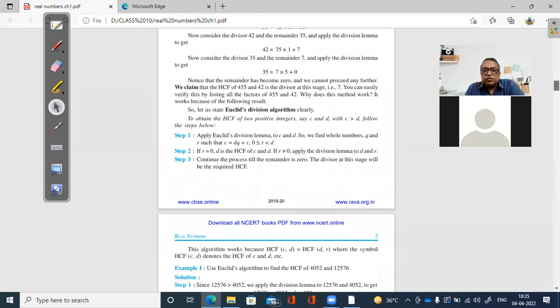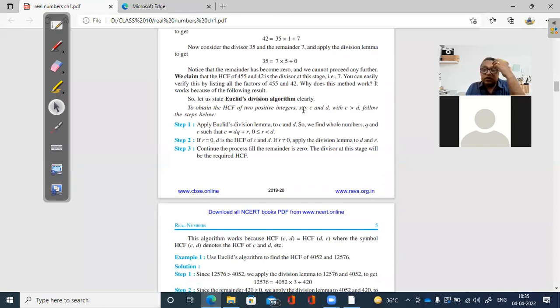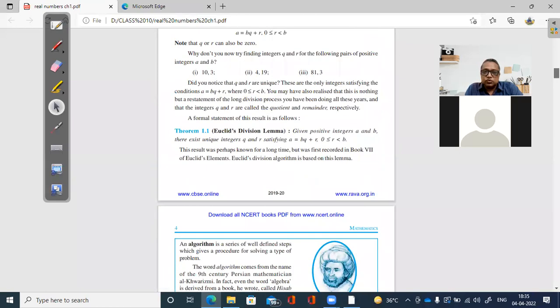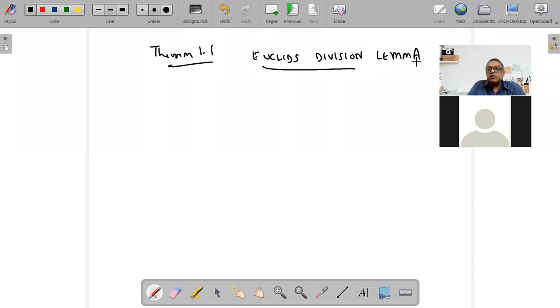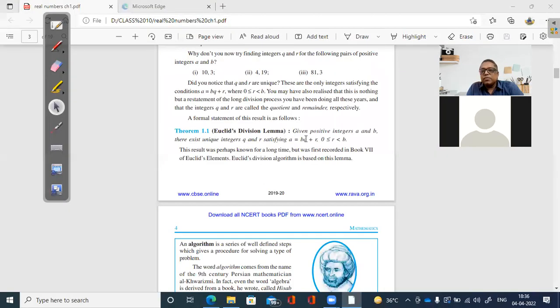So the first thing that we are going to do today is Euclid's division algorithm. Now once we understand what an algorithm is, we can easily understand the meaning of Euclid's division algorithm. As I told you, there are steps, and if it doesn't have steps, then that is called a lemma. So that is Euclid's division lemma. So Theorem 1.1, we're going to put this heading, Theorem 1.1 as Euclid's division lemma. That is our first thing.